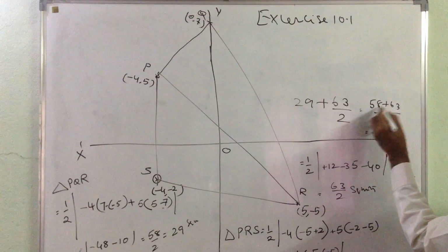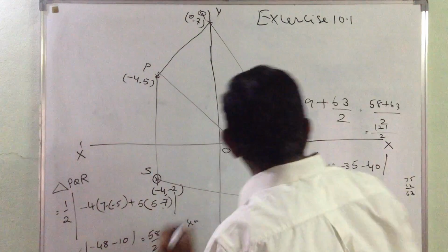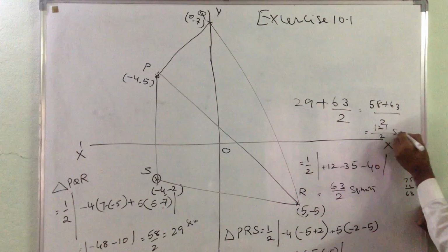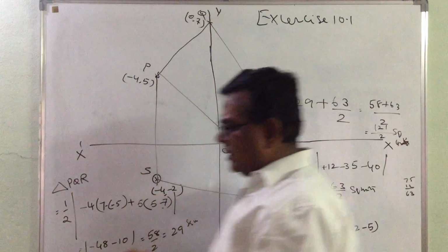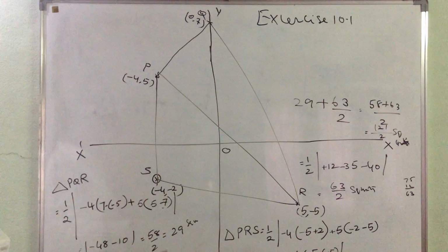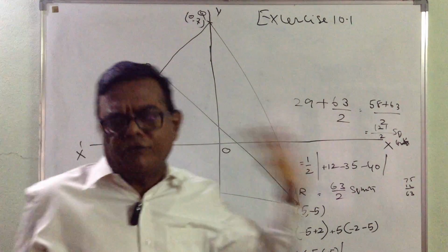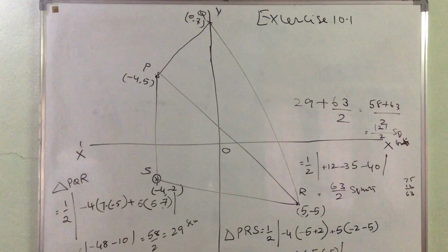Am I right? 121 by 2 square units, because it is an area. Here the formula is very simple, plotting is simple, only calculation, but be careful about it. Let us move on to the second question.